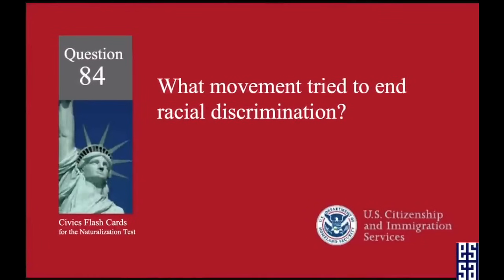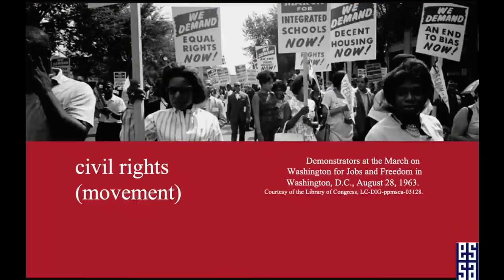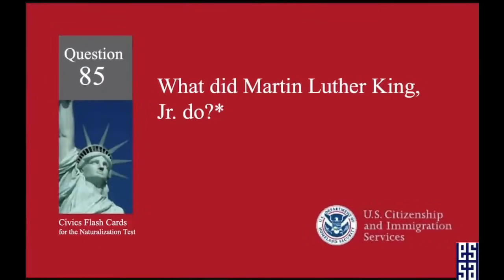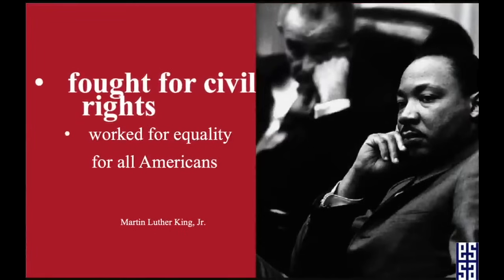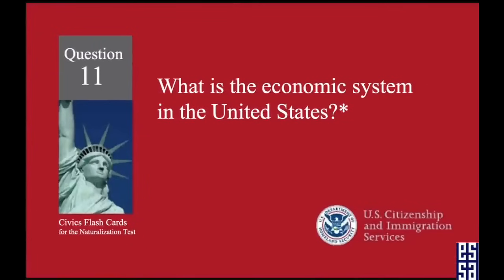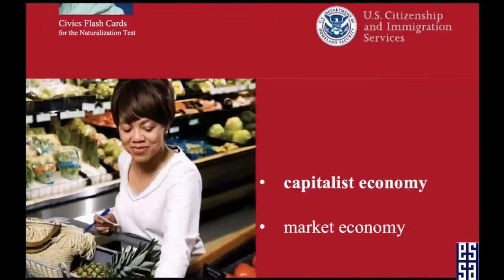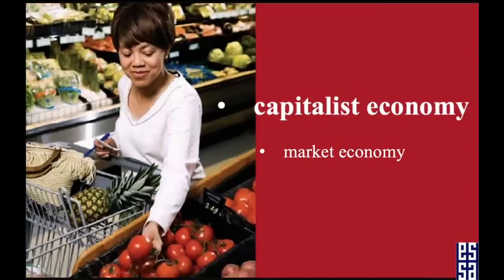What movement tried to end racial discrimination? That's the civil rights movement. What did Martin Luther King Jr. do? He fought for civil rights. What is the economic system in the United States? It's a capitalist economy.